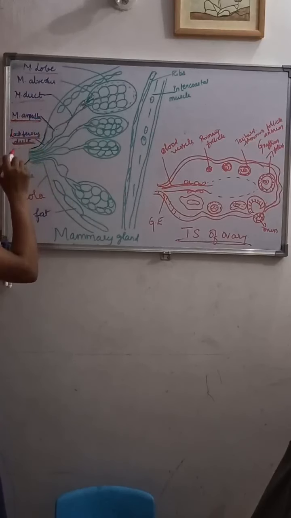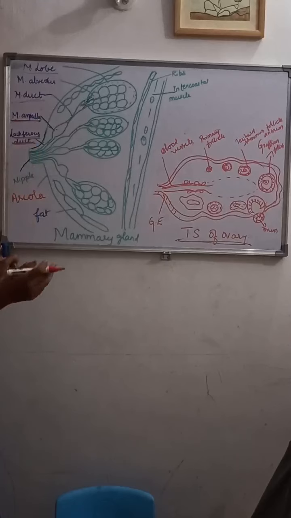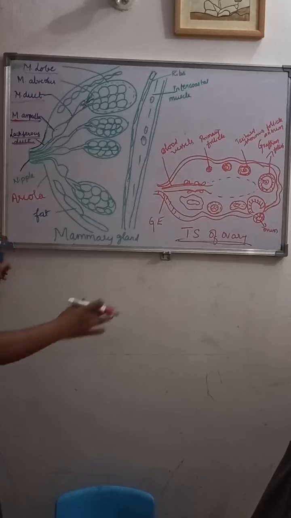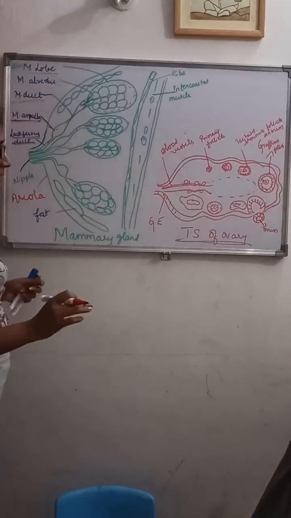This mammary ampulla opens to the lactiferous duct, through which the milk is secreted out. Here in the mammary gland, two hormones, prolactin and oxytocin, play an important role in the stimulation and also the release of the milk. So this is about the mammary gland.